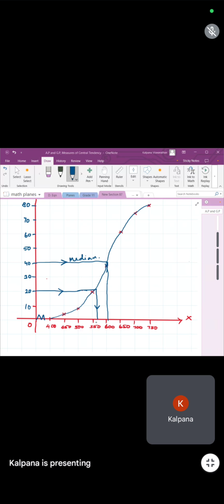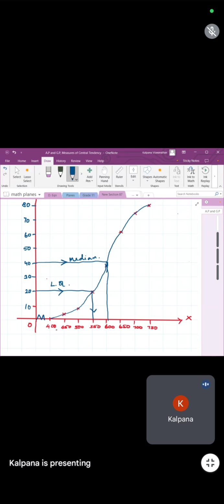Are you getting 550, children, all of you? If you are using the proper graph, you should get the proper answer. So this is your lower quartile.